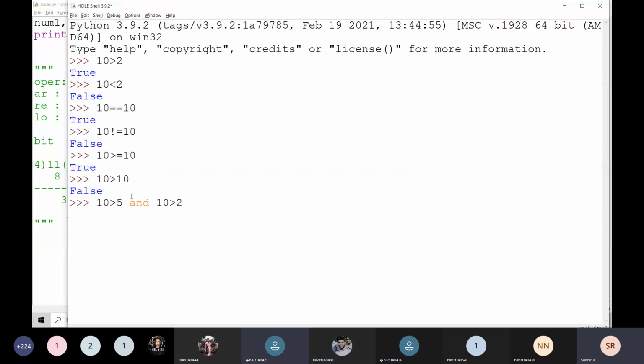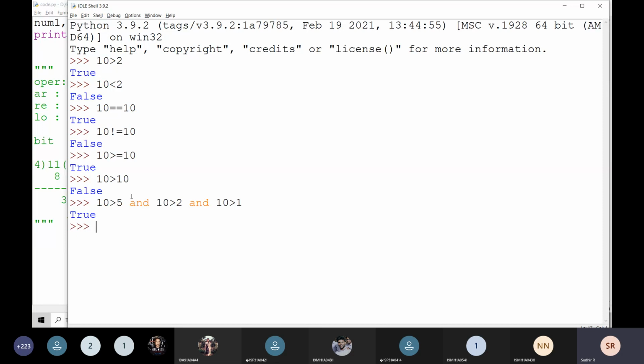Yes, sir, that is going to be true here. And the next one, is 10 greater than 2? Yes, sir, that is going to be true. This is true and that is also true. And one more, 10 is greater than or equal to 1? Yes, sir. All the expressions in that statement are true, then only it is going to be true here.